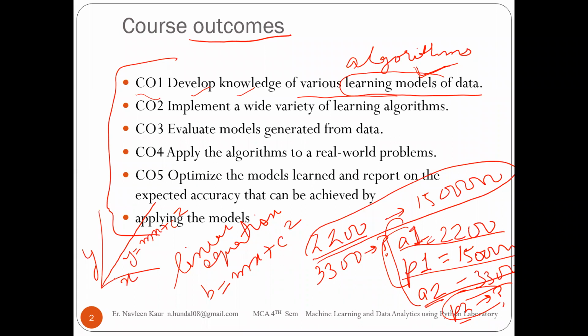Okay, so for this value of x, this will be the value of y. For this value of x, this will be the value of y. So are you able to predict? If you have the x value, are you able to predict the value of y? Yes. If you have the second value of x, are you able to predict the value of y? Yes. How? Because of this linear model I have. So I have this linear model with me and we will use this linear model and we will create the algorithm. So this is the second course outcome.